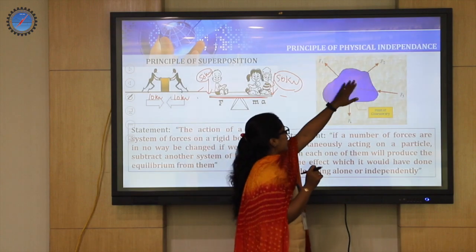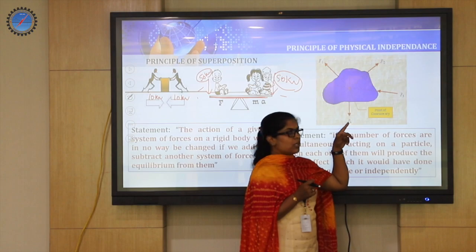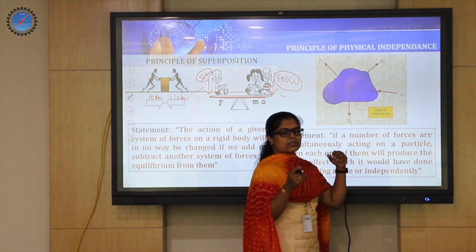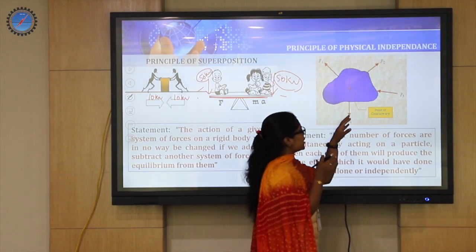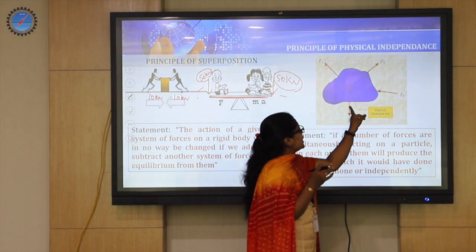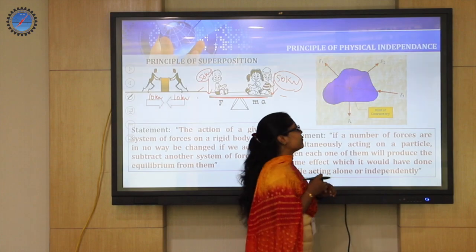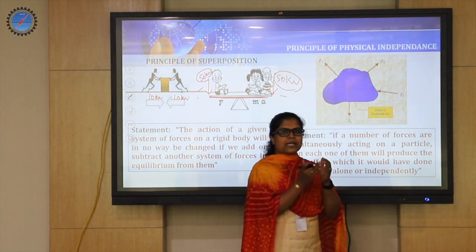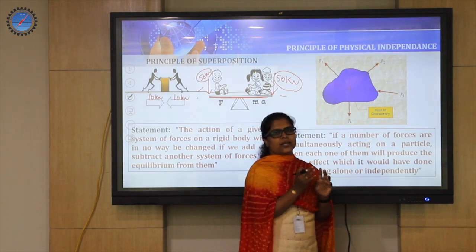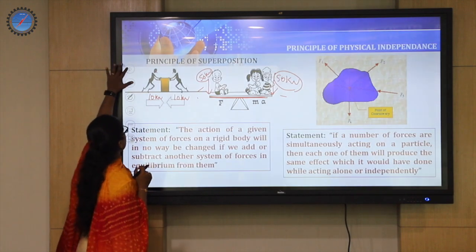So you can look at this diagram. F1, F2, F3, F4 are all different forces, and they act upon an object independently. F3 will do its work on the object or rigid body irrespective of the effect caused by the other three forces, F1, F2 and F4. So they have an independent effect on the object irrespective of what the other three are doing. Okay, so that is about the physical independence of forces.